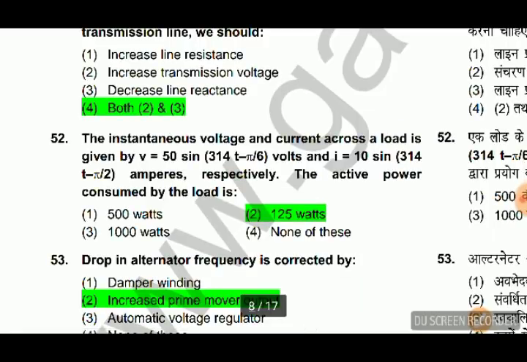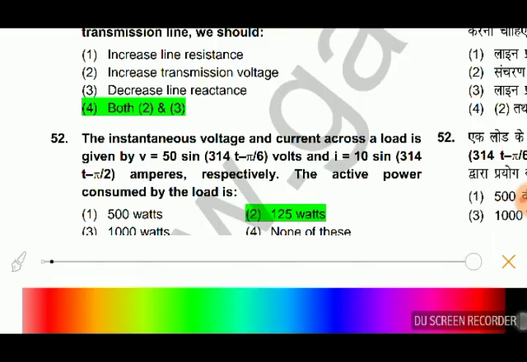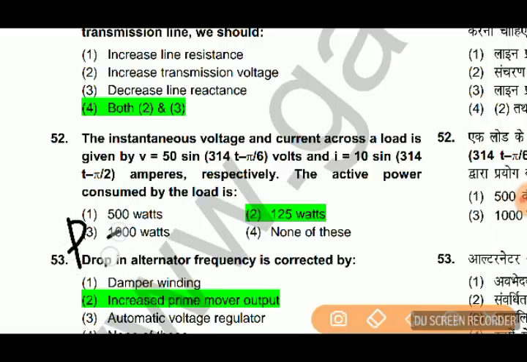52. The instantaneous voltage and current across a load is given by V equal to 50 sin (314t minus pi by 6) volts, and I is 10 sin (314t minus pi by 2) amperes respectively. The active power consumed by the load, active power का formula क्या है? P equal to V I cos phi, phi the angle between current and voltage. सो यहाँ पे करंट और वोल्टेज के अंदर एंगल निकालना है.